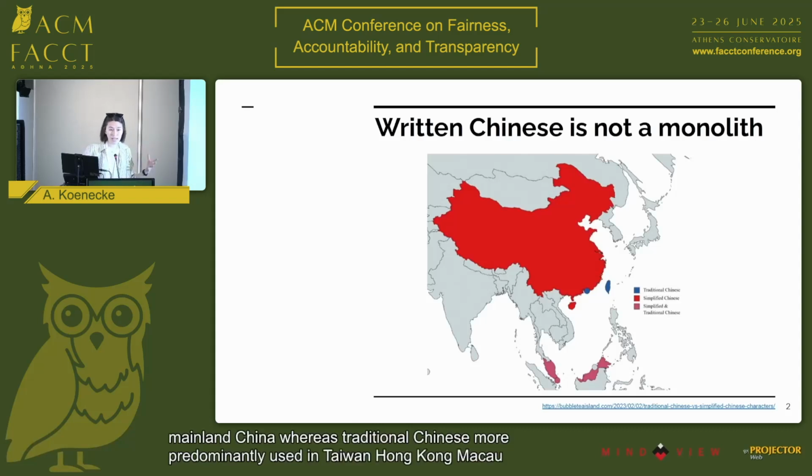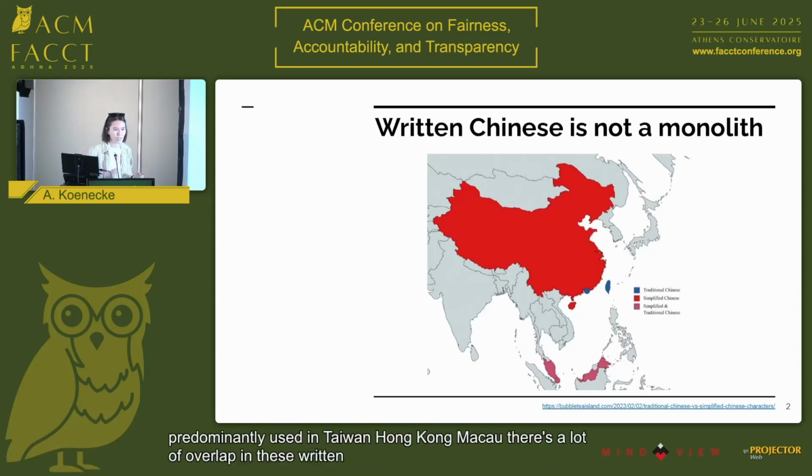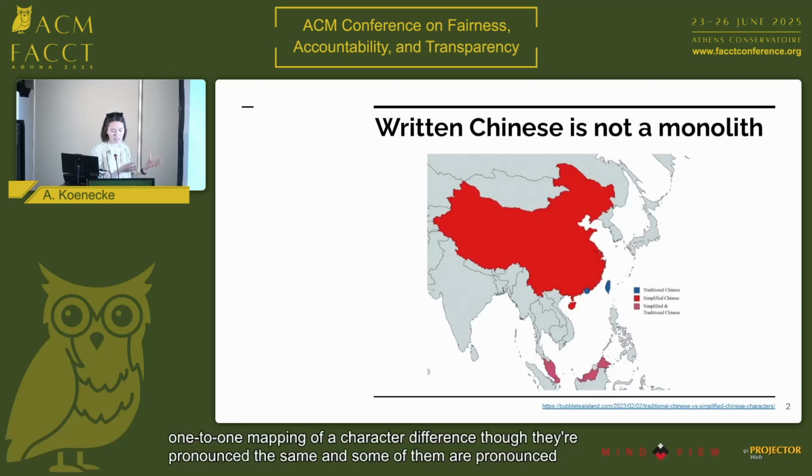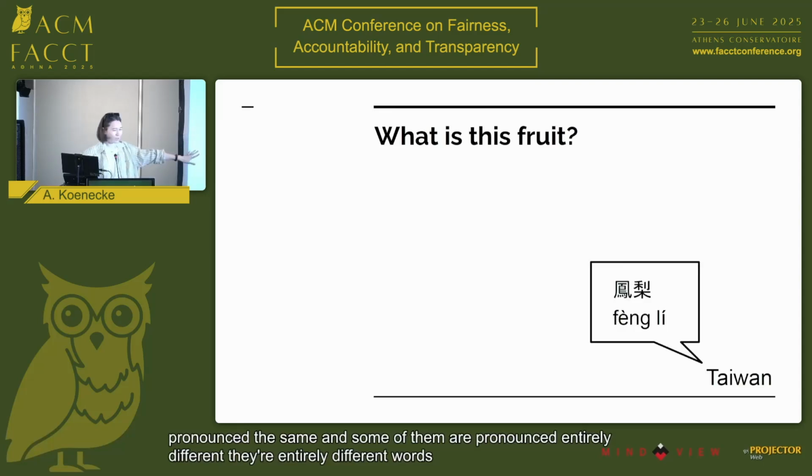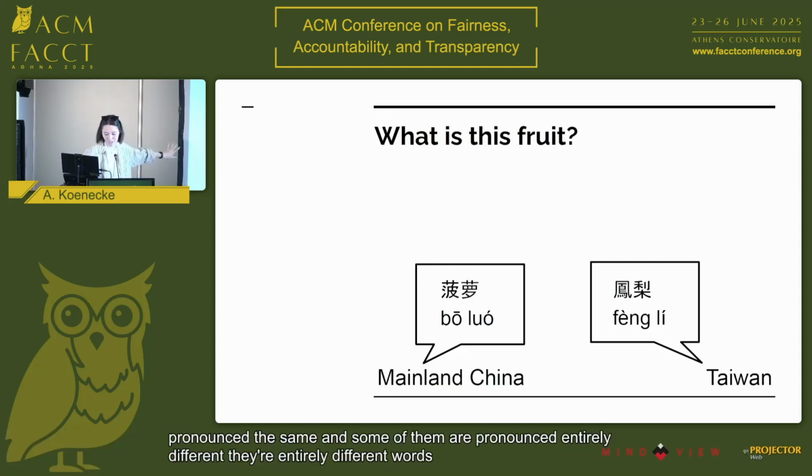There's a lot of overlap in these written scripts of Chinese, so a lot of characters are the same, but of course some specific characters are different. Some of them are just a one-to-one mapping of a character difference, though they're pronounced the same, and some of them are pronounced entirely different. They're entirely different words. So there was an export issue. There should be a picture of a pineapple here, so pretend like there's a pineapple. If you were talking about a pineapple, if you're in Taiwan, you would call this a fengli. If you're in mainland China, you would call this boluo, right? So two totally separate words for the same fruit.